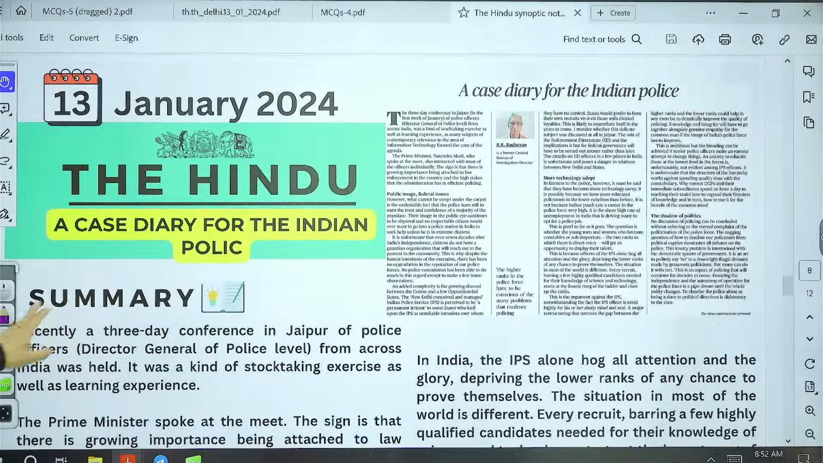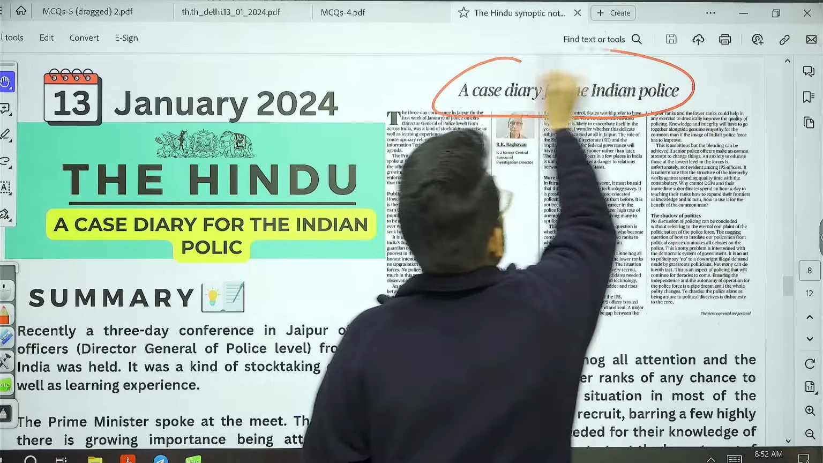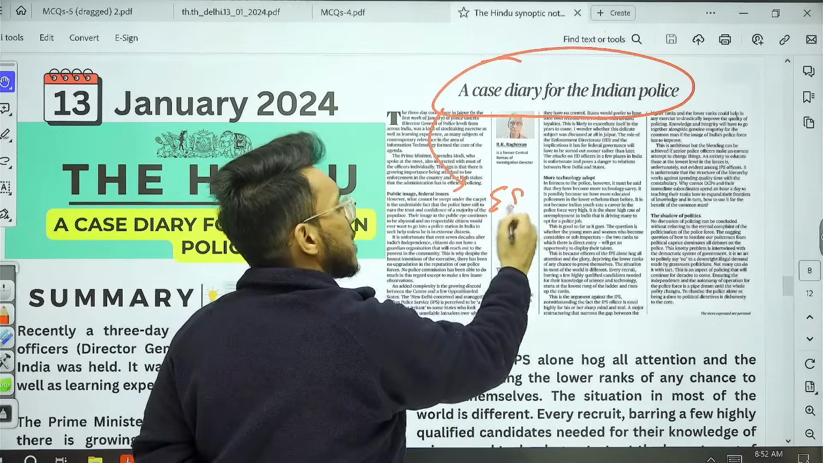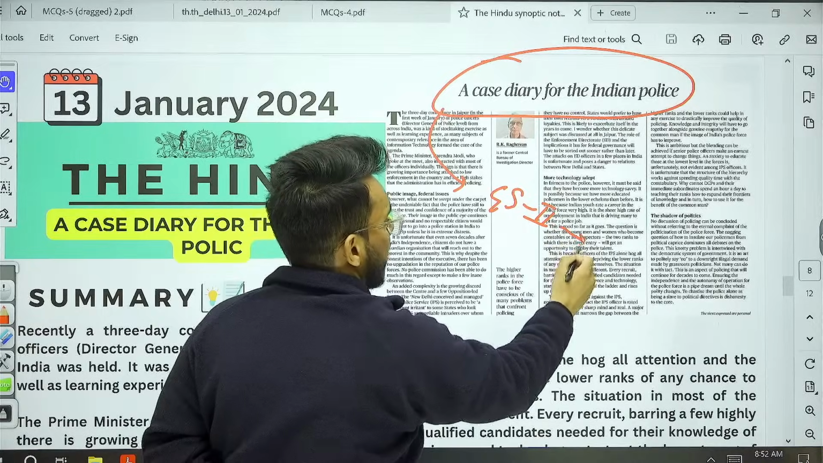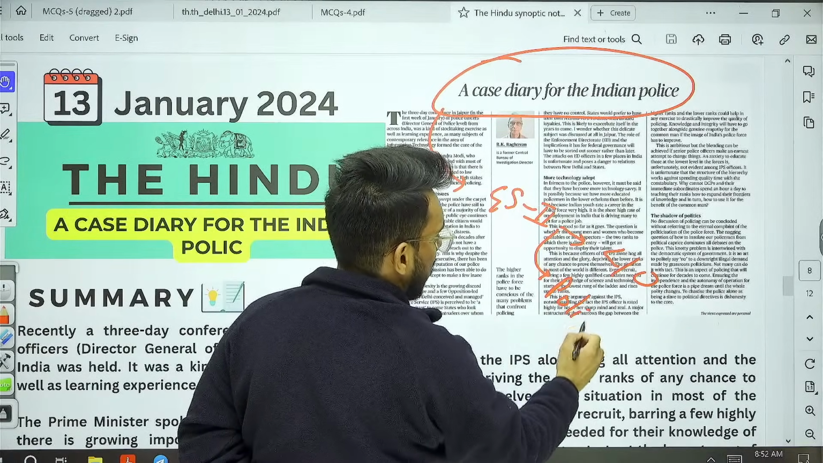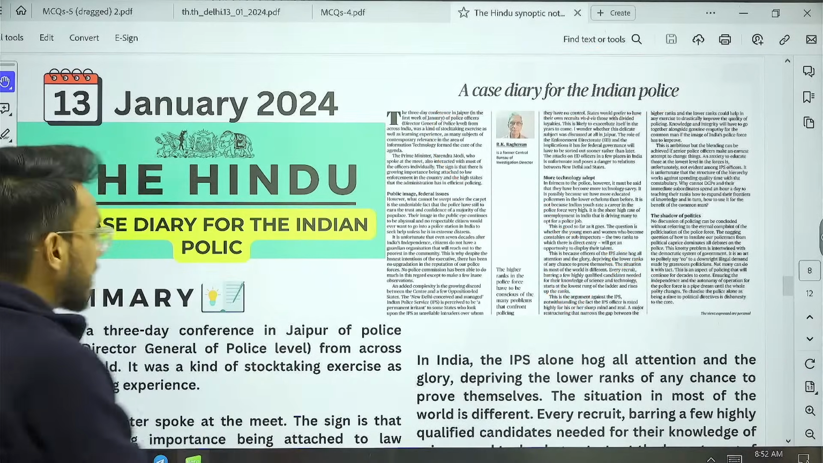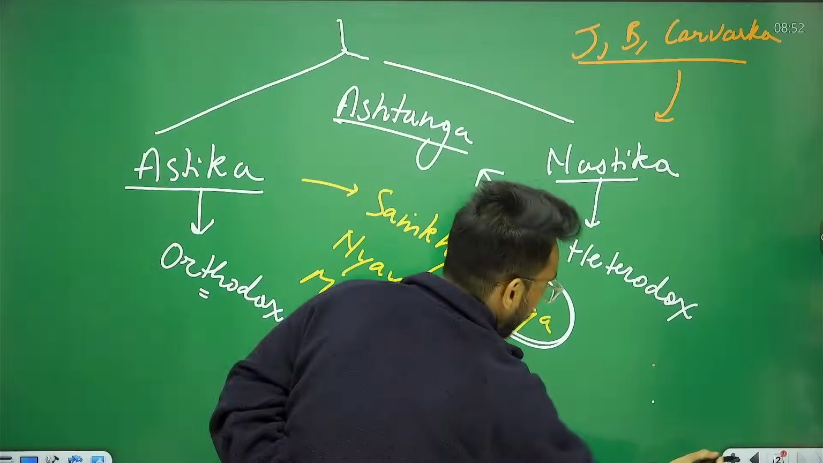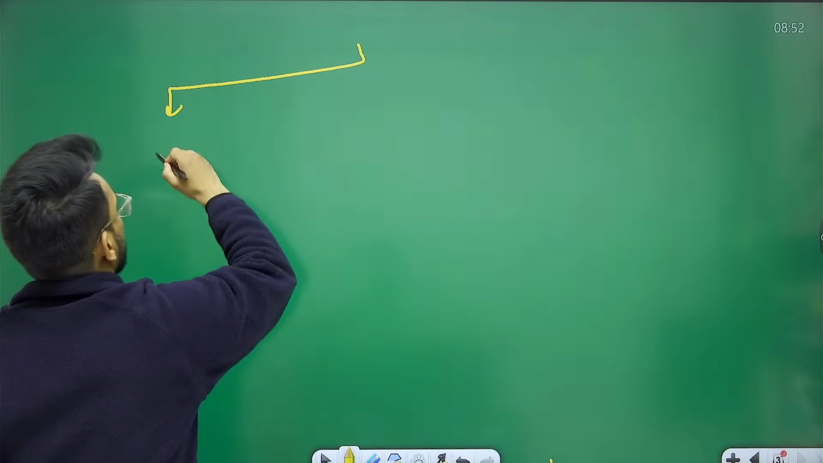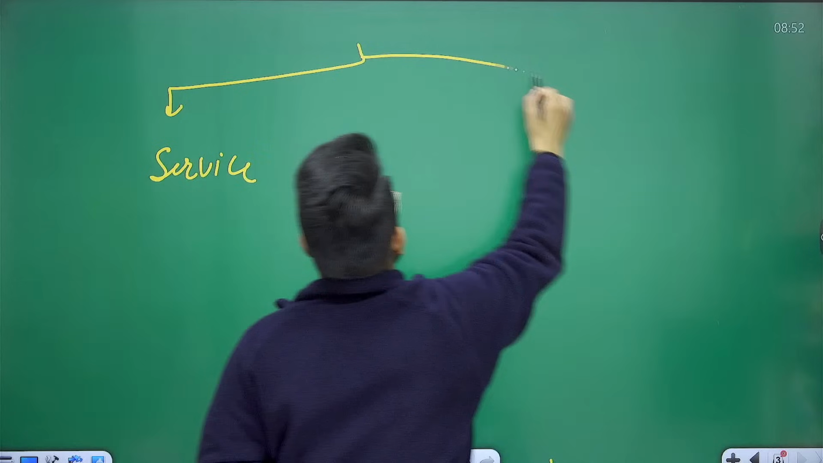Okay, a case diary for the Indian police. Now, this particular article, we are going to see with respect to GS Paper 2, issues related to law and order and police reforms. Now, guys, when we talk about policing, understand this particular thing. There are 2 ideas related to policing: police as a service and police as a force.